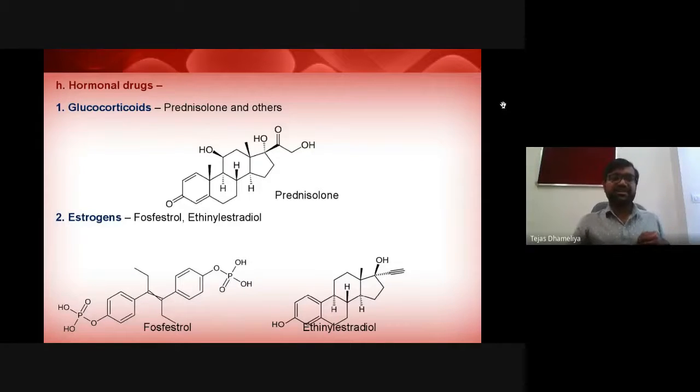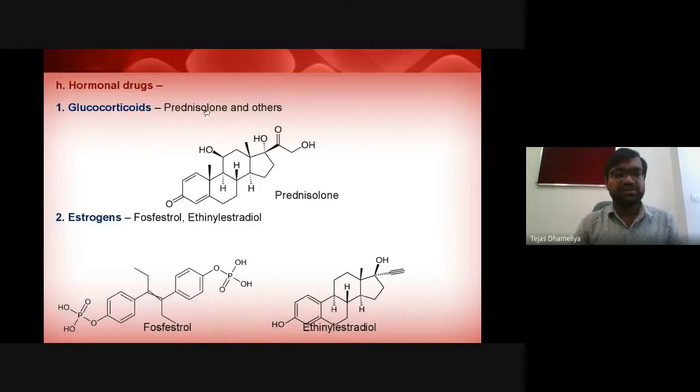That's why many of the drugs, if you can see, belong to the steroidal category. So what are the steroidal compounds? They are basically of the cyclopentaperhydrophenanthrene class of compounds, and here we have seen glucocorticoids.